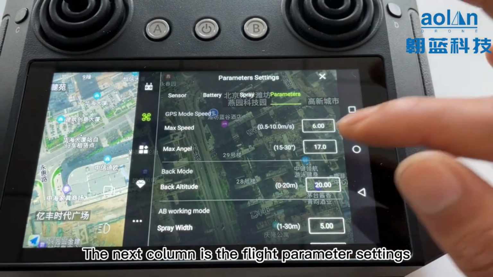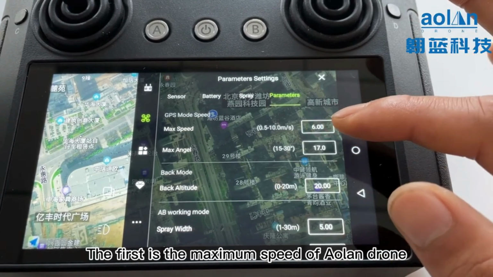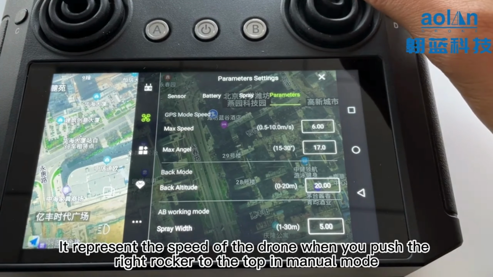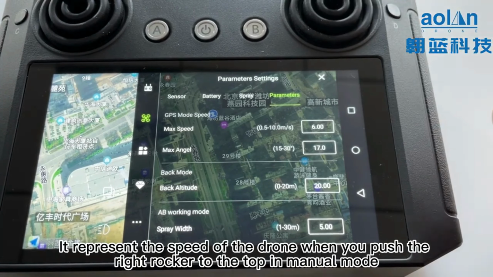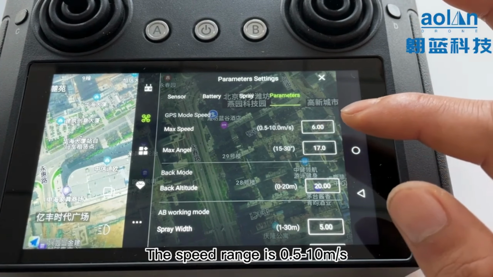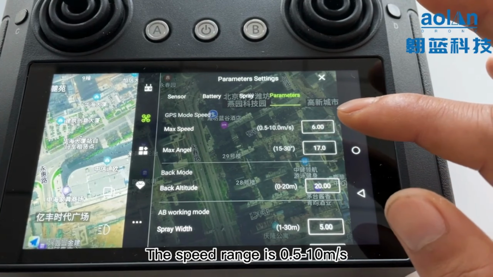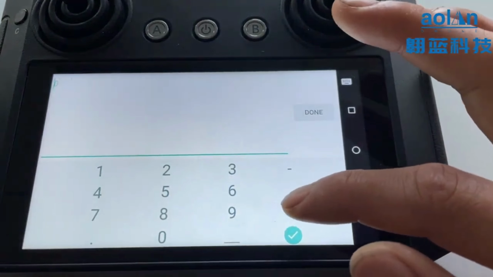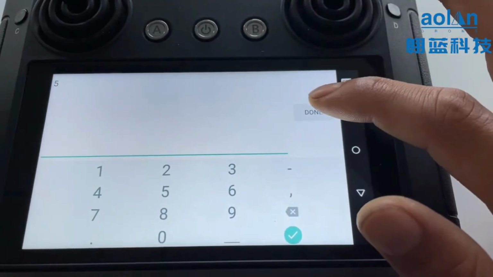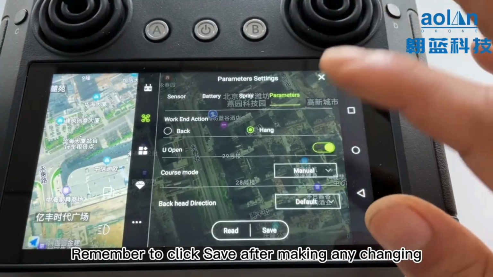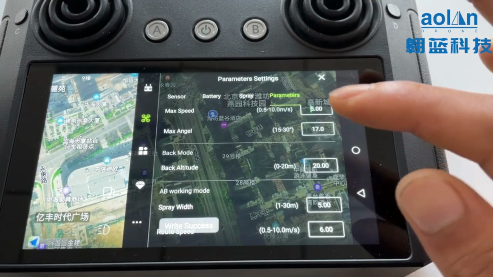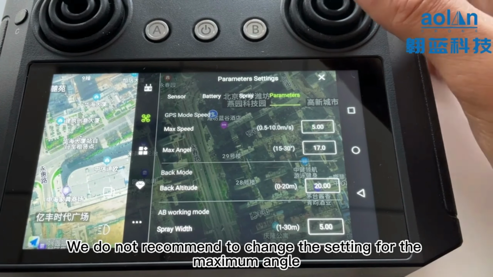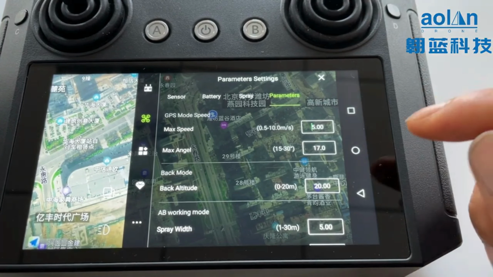The next column is the flight parameter settings. The first is the maximum speed of the all-land drone. It represents the speed of the drone when you push the right rocker to the top in manual mode. The speed range is 0.5 to 10 meters per second. Remember to click Save after making any changes. We do not recommend changing the setting for the maximum angle.